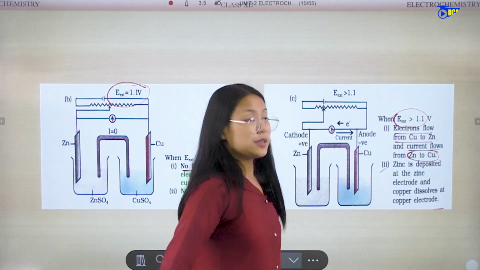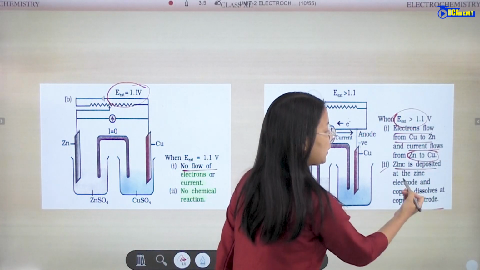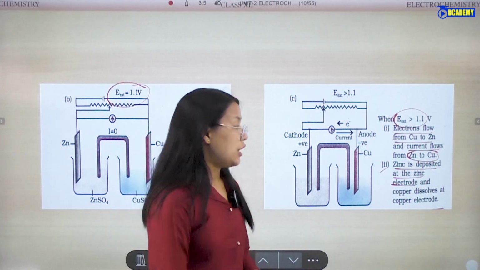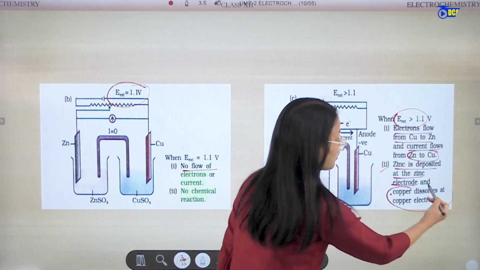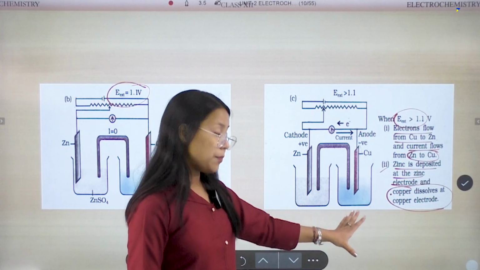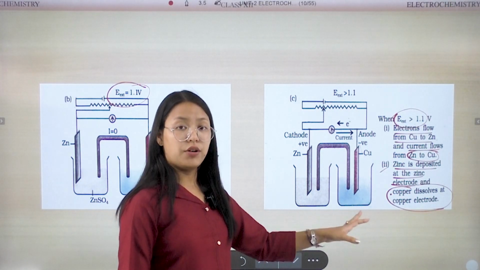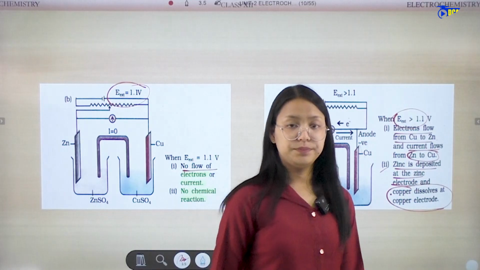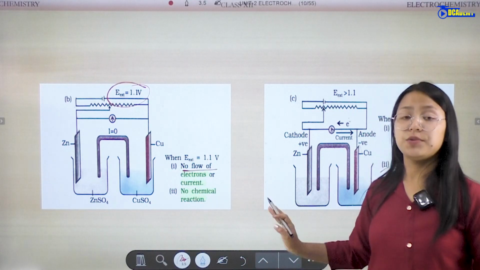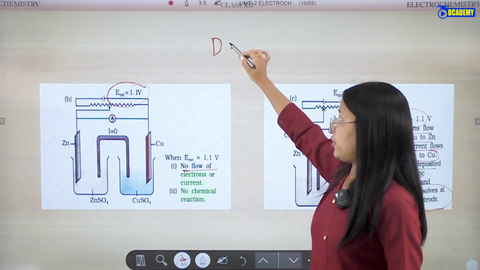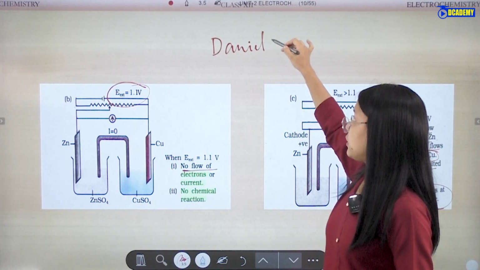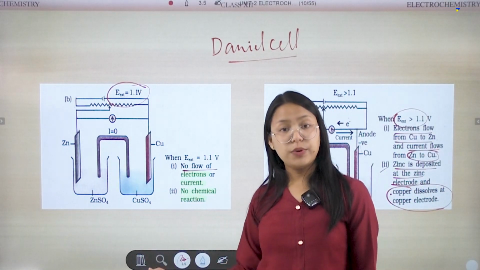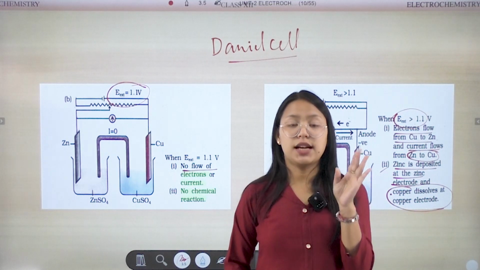Now in the second point, it has been said that zinc goes into the zinc electrode, and at the cathode copper dissolves into the solution. So these are some types of Daniell cell redox reaction. We can treat it as a galvanic cell as well as a Daniell cell.